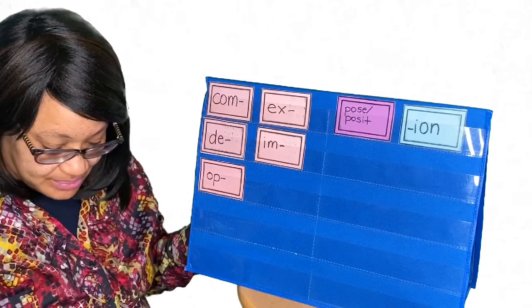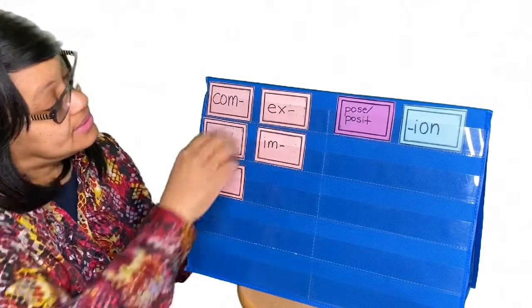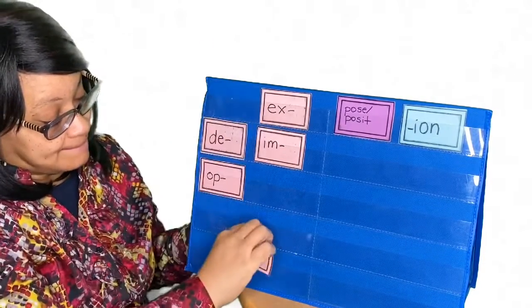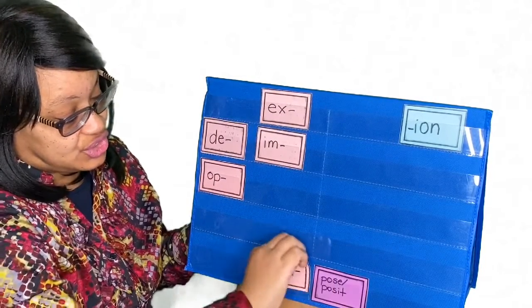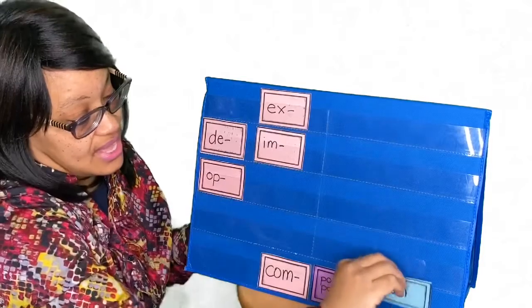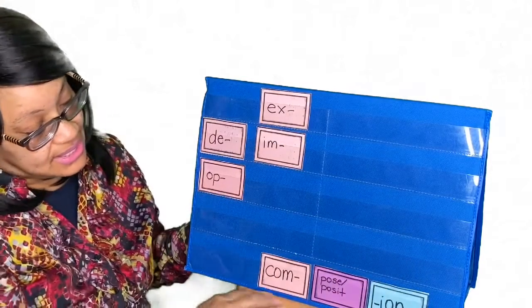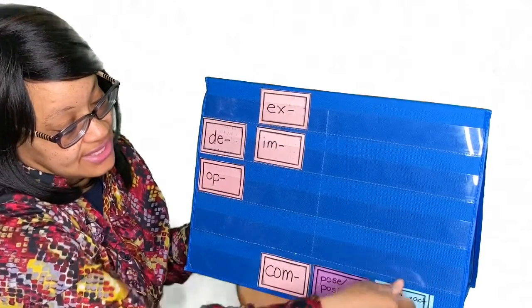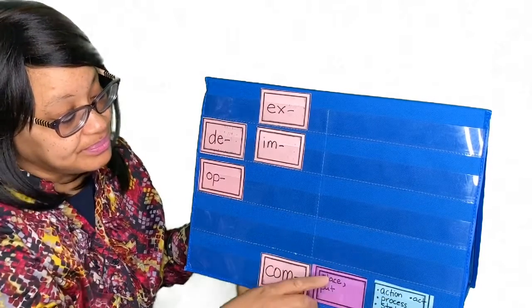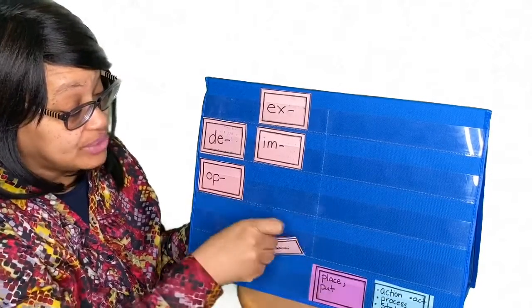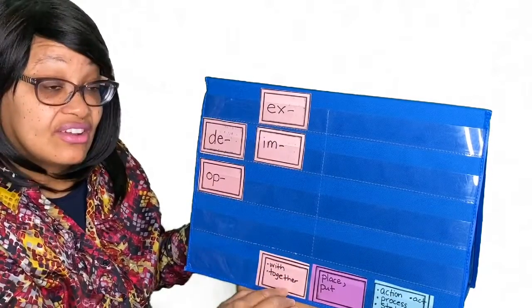Let's try this one. Composition. And a composition is the action, process, or state of placing or putting together.